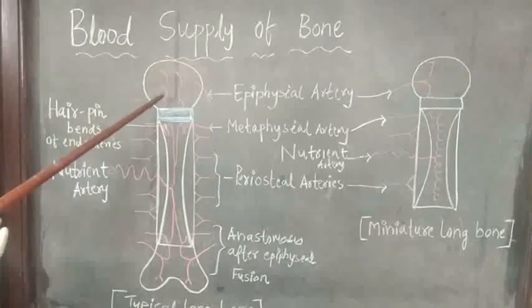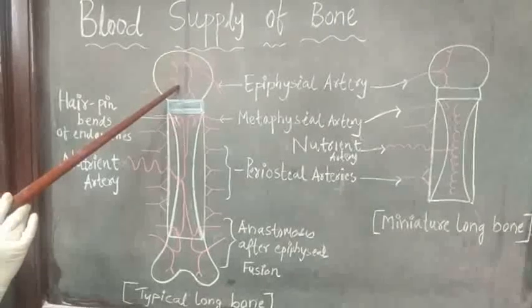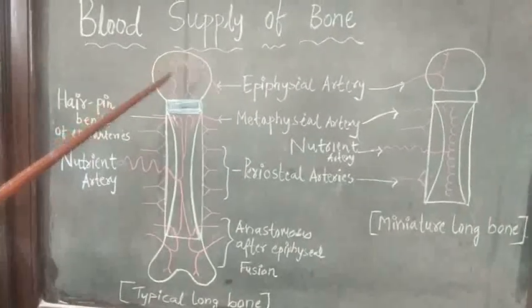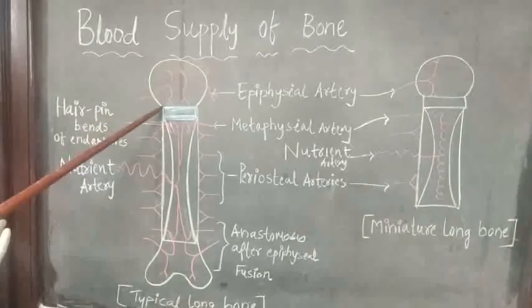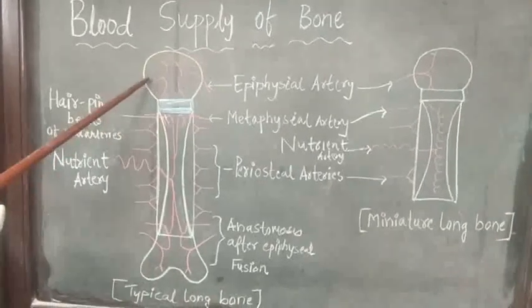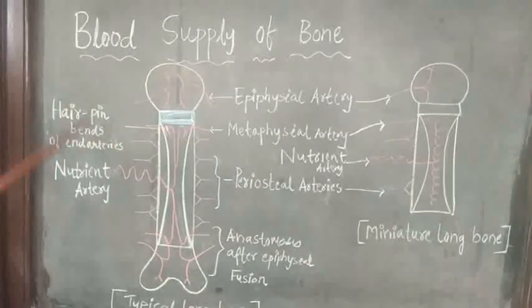In that case, avascular necrosis of that particular epiphysis does not occur. So you have to remember these two types of epiphyseal artery, the two modes of entry of epiphyseal artery.